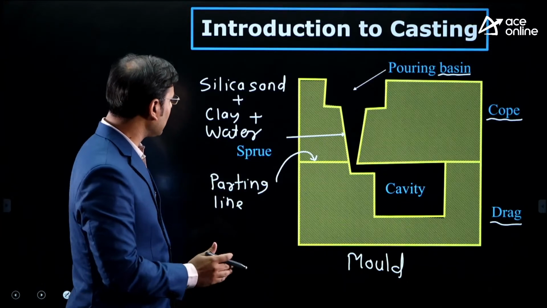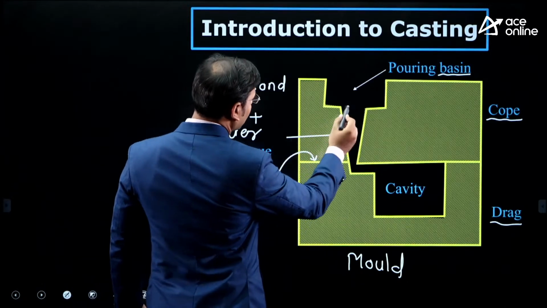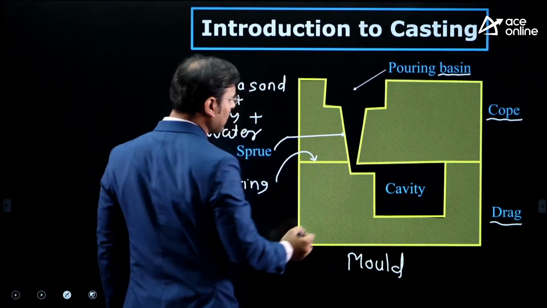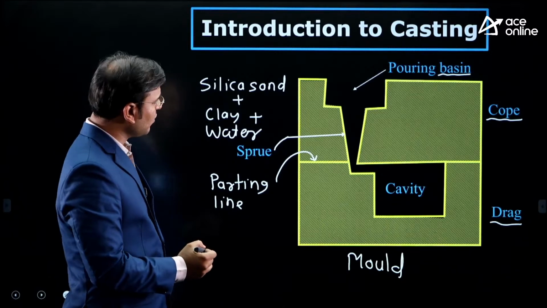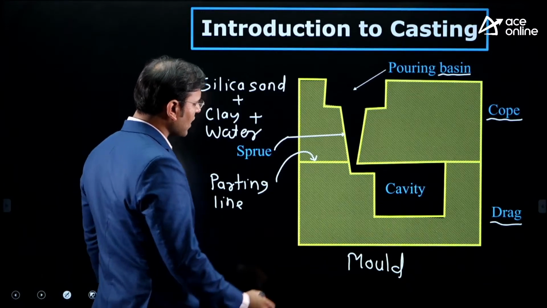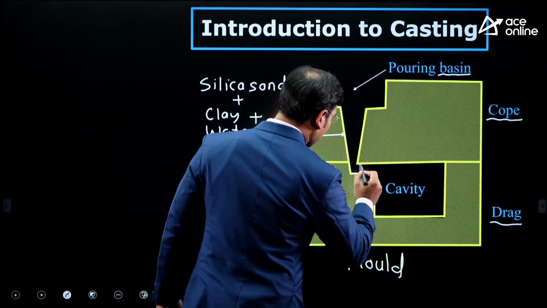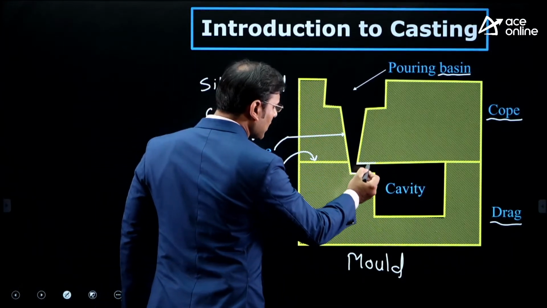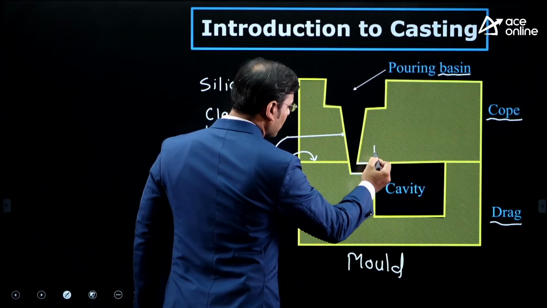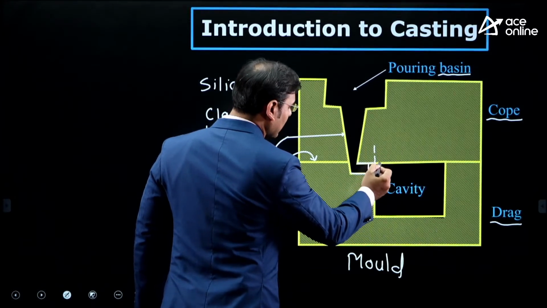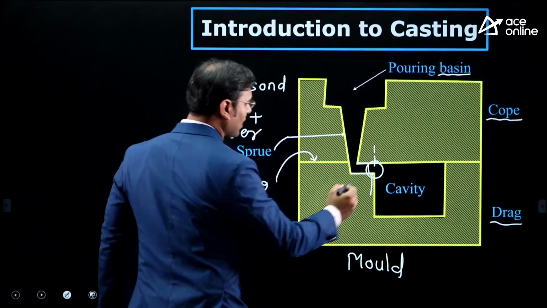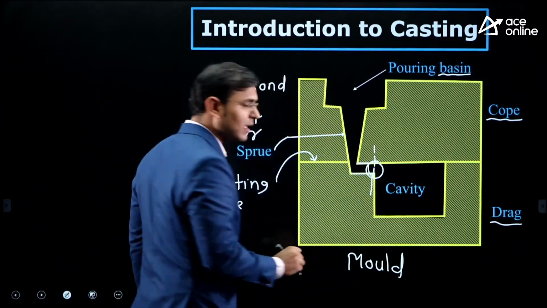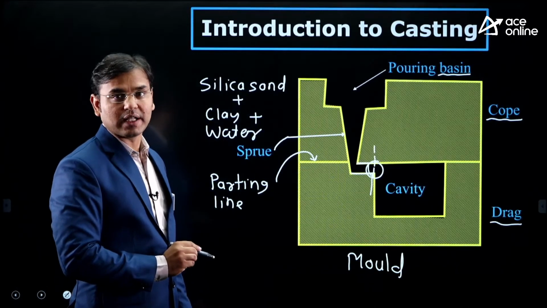Then that liquid metal from the pouring basin will enter into the sprue. You can see this is the sprue, a conical shaped sprue. The molten metal will enter into the sprue. After the sprue, this horizontal part is known as the runner. Then from the sprue it will enter into the runner. And after the runner, this gate, this entry point, is known as the in-gate. This is the entry point from where the molten metal enters into the cavity.